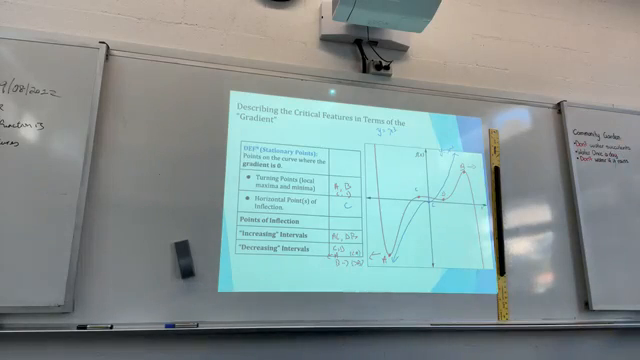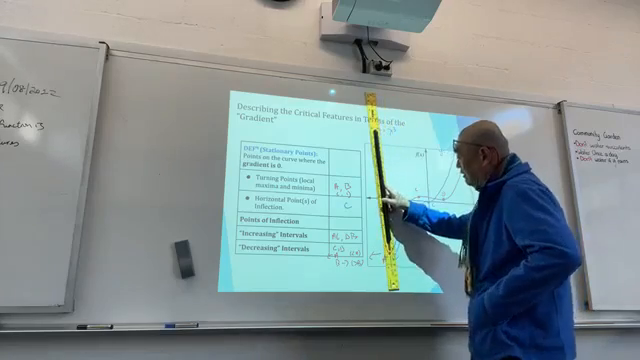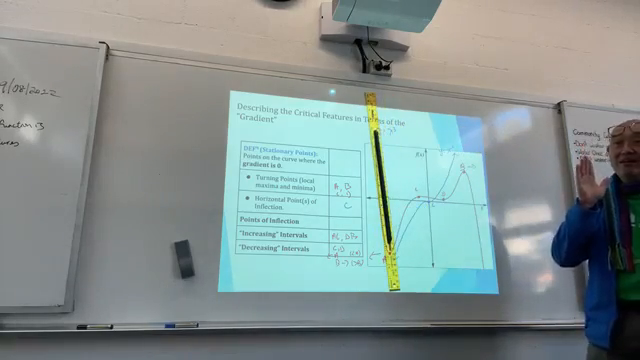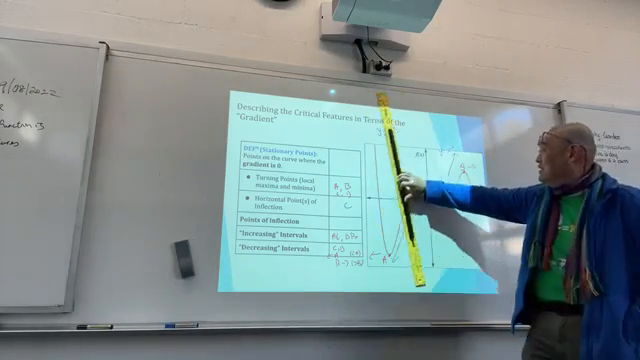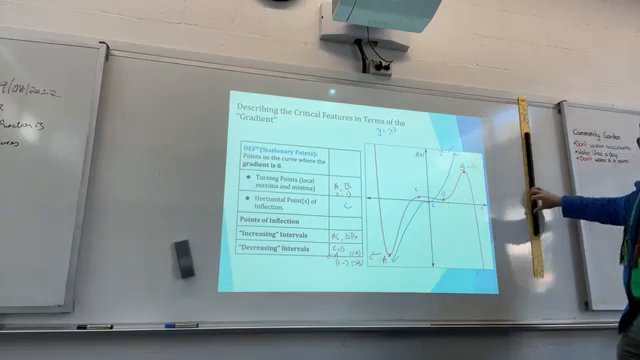So you must be able to describe the critical features in terms of the gradient. Why is it decreasing less than A? Anything less than A is decreasing. What's the gradient? We're talking about gradient now. Negative gradient is decreasing, positive gradient is increasing. All right?